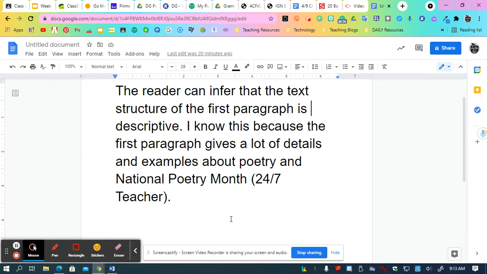And now I need to cite, like, where did I get all this information? Well, I've already told them that I've gotten it in the first paragraph, but now I have to cite the author. So we're going to do the same thing. We're going to put in parentheses the author, which is 24/7 Teacher. And then I'm going to put a period after, on the outside of the parentheses.